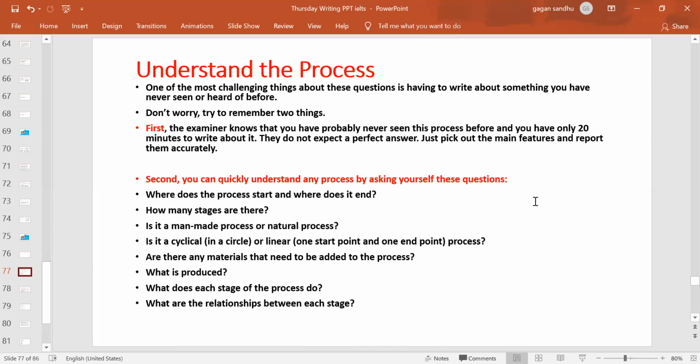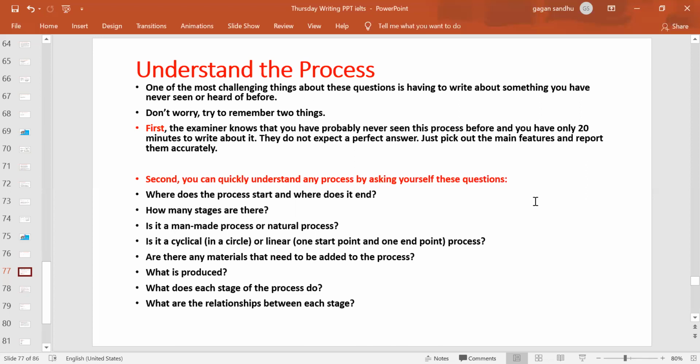Are there any materials that need to be added to the process? That means maybe at stage 3, they are finding the product, refining the product. So maybe with the help of a refiner they are refining the product. So that word, refiner, may be the material I need to add there, right?